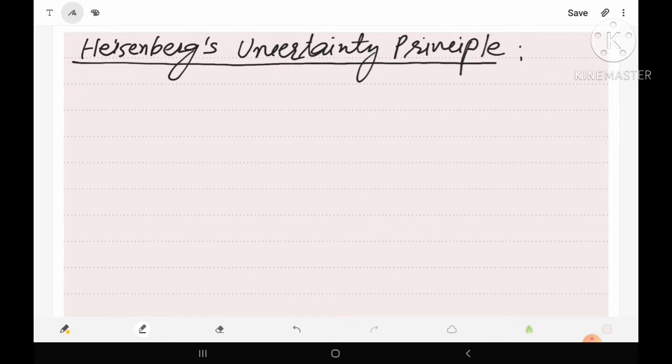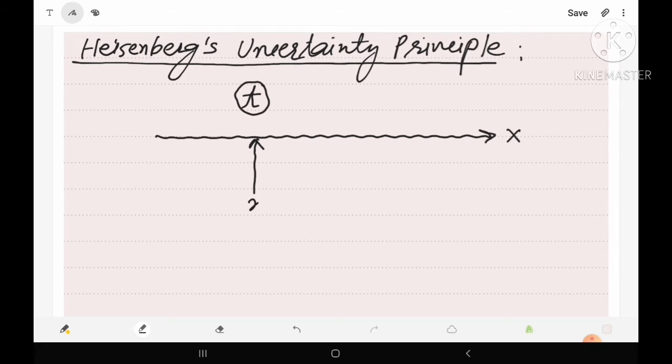Today's topic is Heisenberg's uncertainty principle. Actually, the scientist Heisenberg gave a principle to explain the uncertainty for a moving particle. According to Heisenberg's uncertainty principle, suppose a particle of mass m is moving along a direction, suppose along the x-axis, then at the same instant t for the particle, it is impossible to find its position and its momentum accurately.